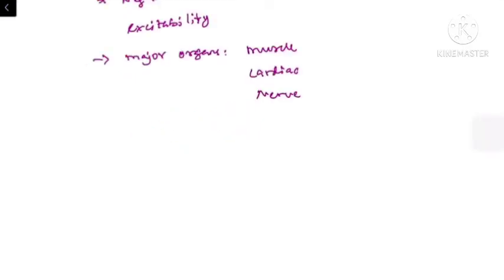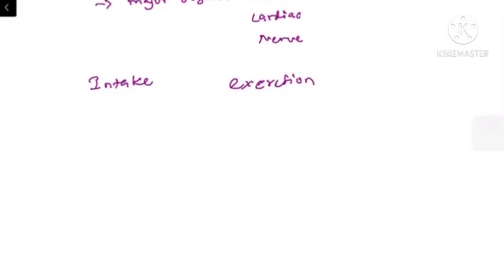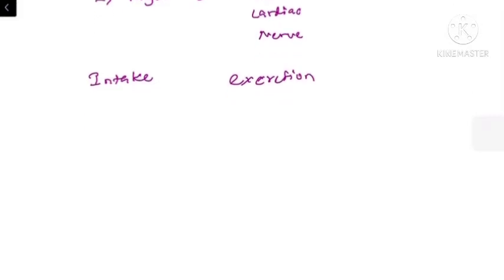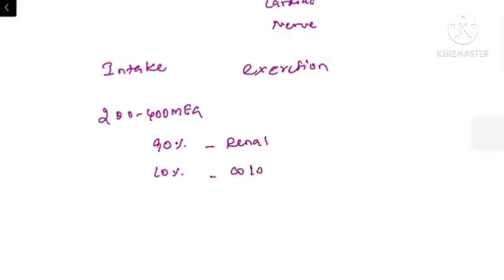So the normal potassium homeostasis is maintained by daily intake and daily excretion. What is the normal potassium intake, the recommended dietary allowance? We take almost 200 to 400 milliequivalents of potassium per day, out of which 90% of the potassium is excreted by the renal route and 10% is excreted at the colon.